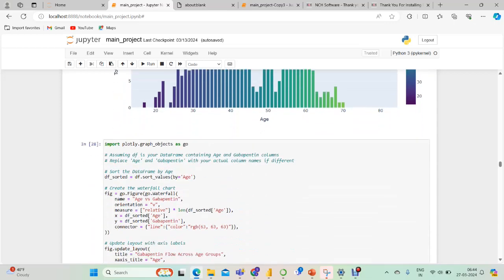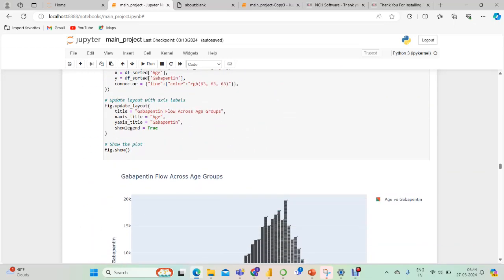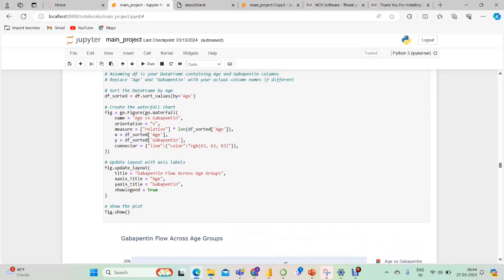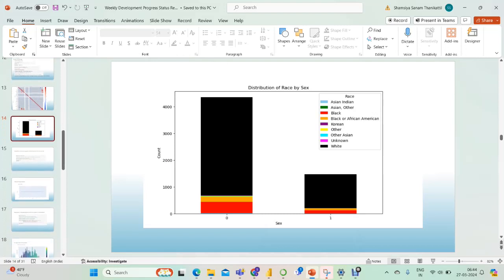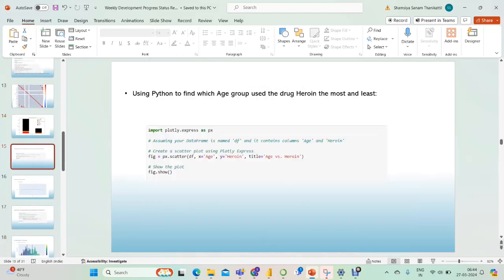And we are finding a waterfall graph of people under the age groups using the drug gabapentin also. For this we use this code, we encoded this code for that finding. And we put all these in our presentation.